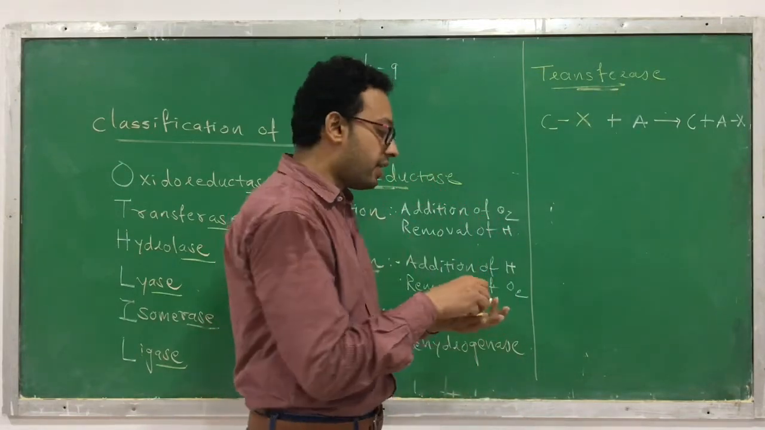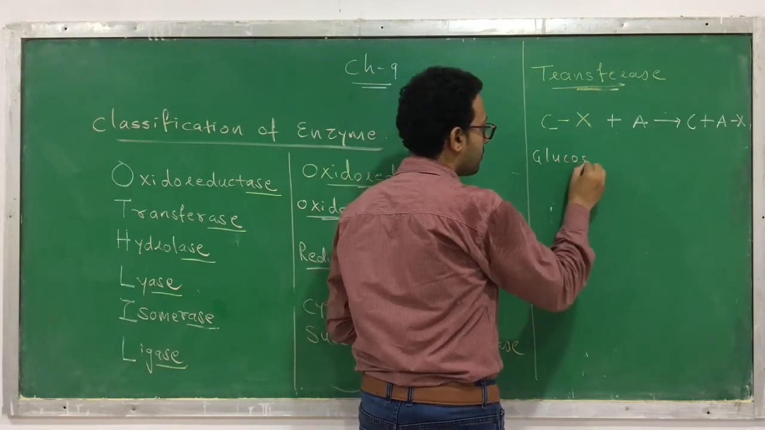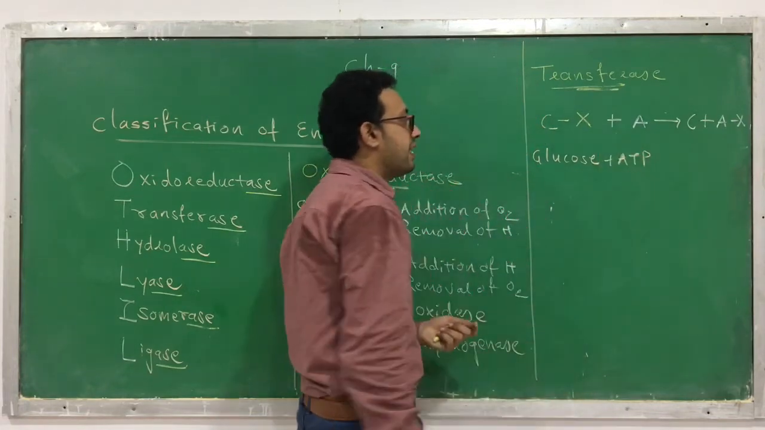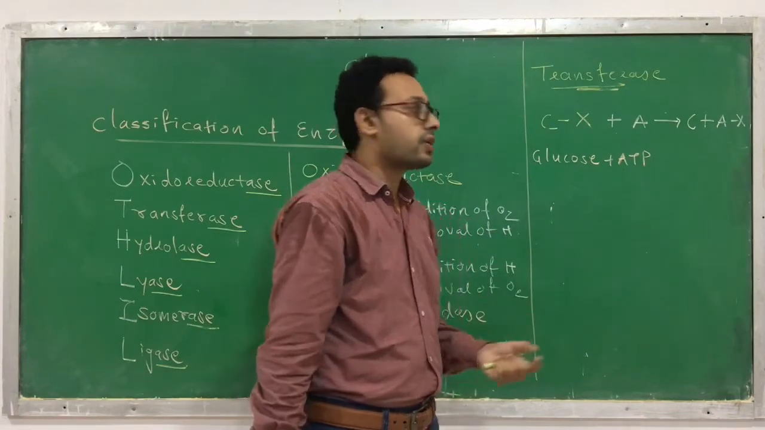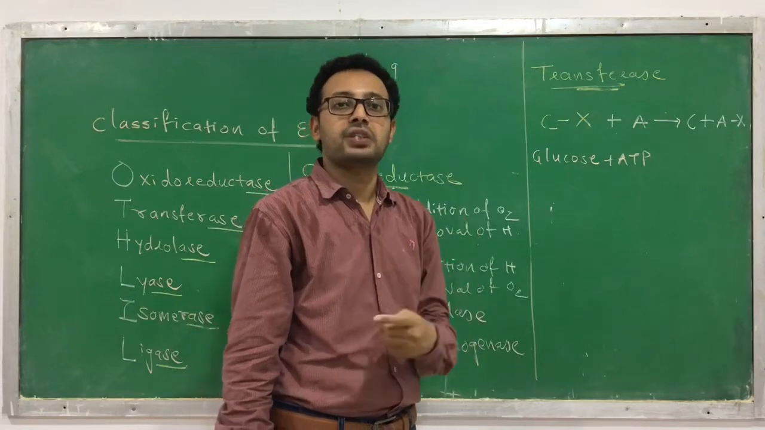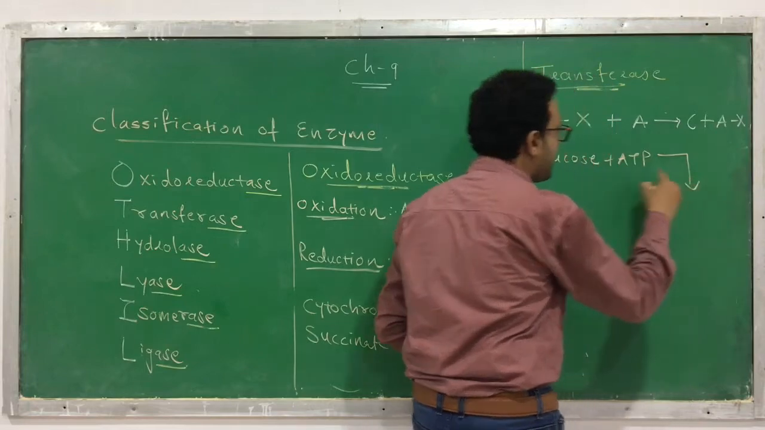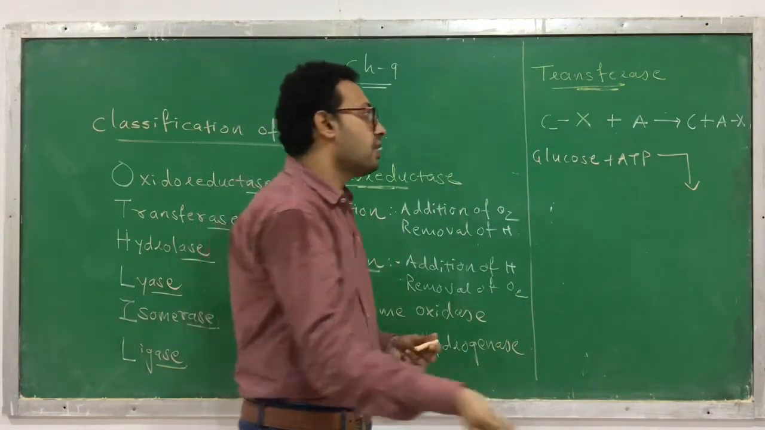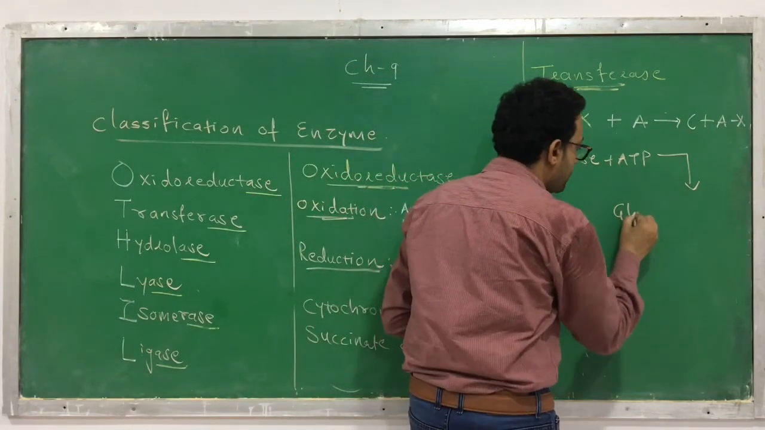Okay, I will give you a real life example. So see, this is glucose plus ATP. Okay, you know the full form of ATP. ATP means adenosine triphosphate. Okay, it has 3 phosphate groups, so that's why we are calling it adenosine triphosphate. Okay, this is the source of energy. What happens? Now you know that this ATP has how many phosphates? 3. From these 3 phosphates, 1 phosphate is transferred to glucose. Okay, so here it becomes glucose.